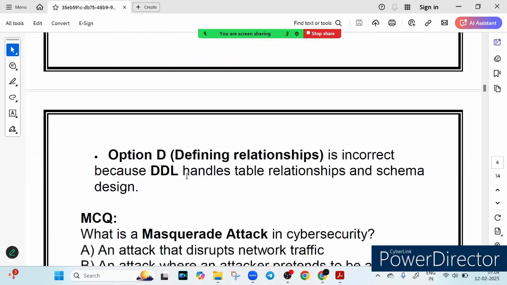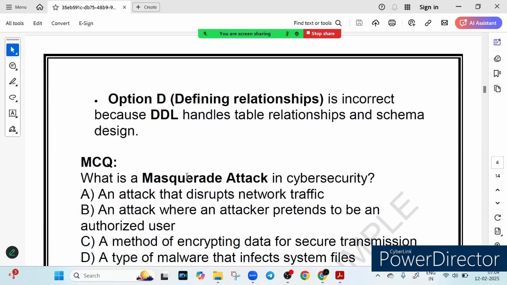Now let's see the next question we have. What is Masquerade attack in cyber security, right? So let's talk about this particular attack.